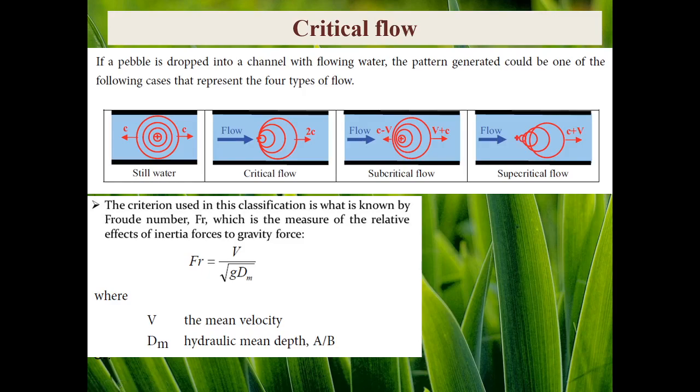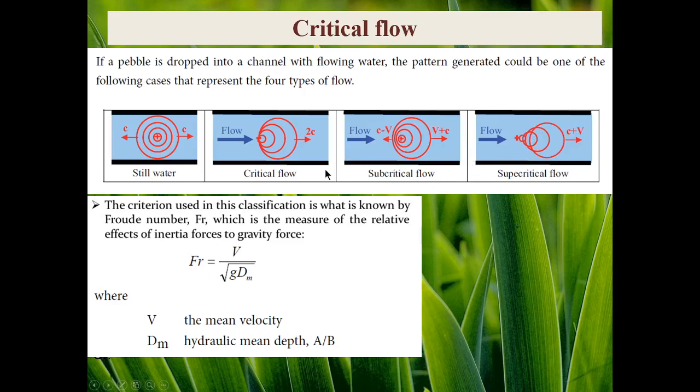Just after the creation of waves, as v is greater than c, the wave cannot propagate upward, and it can only propagate downward with the average speed of c plus v, which shows the supercritical condition.